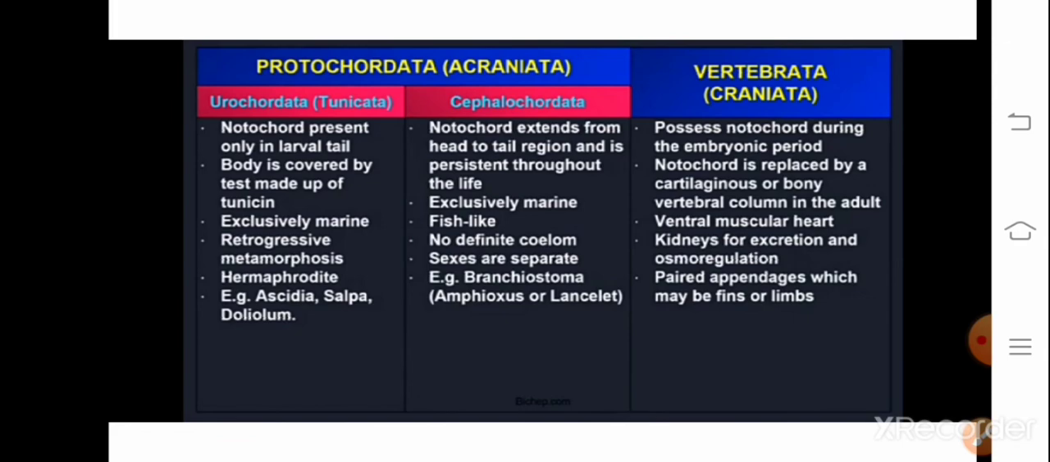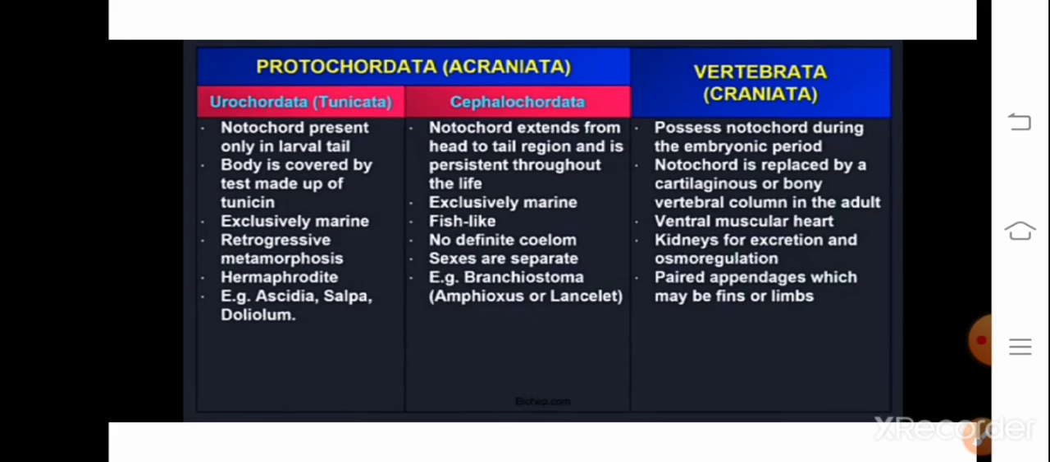In the second subphylum, it was persistent throughout life. But in the third, Vertebrata subphylum, the notochord is present during the embryonic stage, and later when the animal grows, this notochord is replaced by a cartilaginous or bony vertebral column, which is seen in the adult. Clear? Second feature is, here you can see a ventral heart.